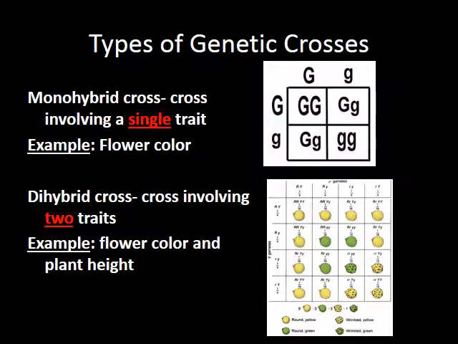So there'll be two types of crosses or breedings that we'll be talking about. The first is known as a monohybrid cross, which involves a single trait, such as flower color. So you breed one red flower with one white flower and see what comes out of it, what the kids look like. Another is known as a dihybrid cross, which is when you have two different traits that you're crossing. So an example could be a tall red flower with a short white flower, and then seeing what the offspring look like.